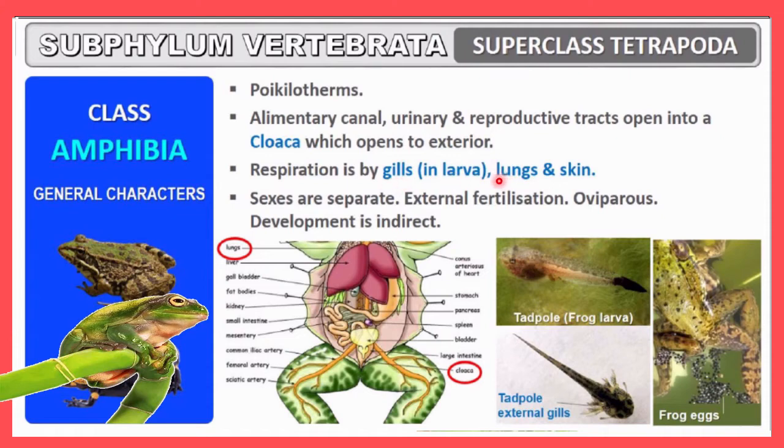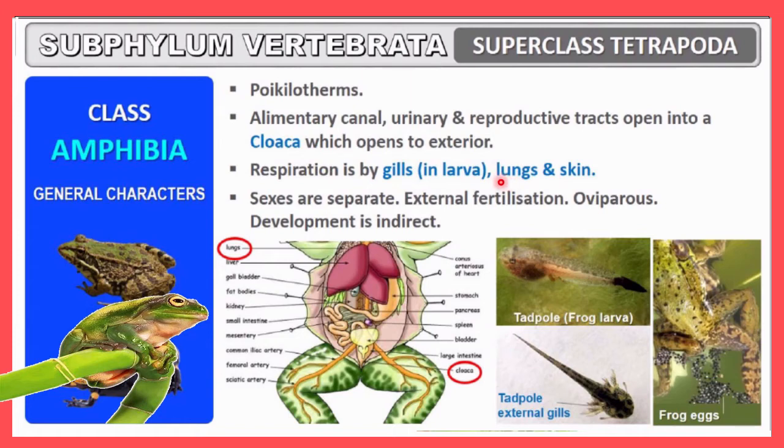Then on the terrestrial region they will respire by the lungs. In the aquatic region they will respire with the help of skin. So you must remember here, in the aquatic region they will respire with the help of skin, and whenever they are in the terrestrial region, at that time they will respire with the help of lungs. So different stages of life show different kinds of respiration methods. So here you must remember, the larval stage will show gill-related respiration.